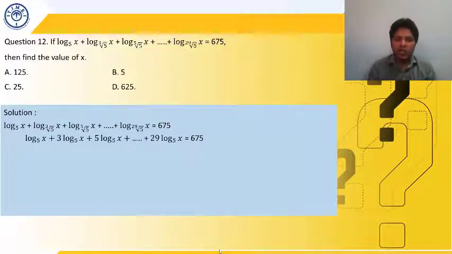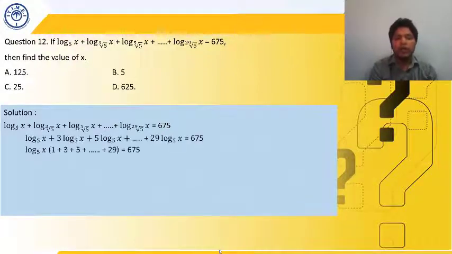Similarly, in the last one, it is 29th root of 5x. So it is 5 to the power 1 by 29. So 1 by 29 will come outside, it will become 1 upon 1 by 29. So that 29 will go upward and it will become 29 times of log base 5 of x. Now in all of these, we have got the base same. Now what we need to do, we have to get rid of the coefficient of log base 5 of x in all of them so that we can multiply them.